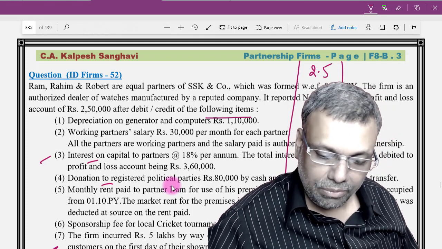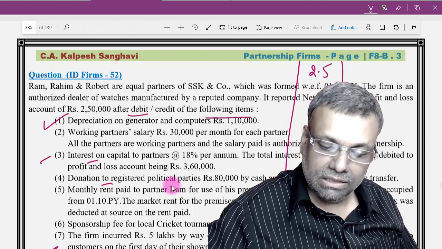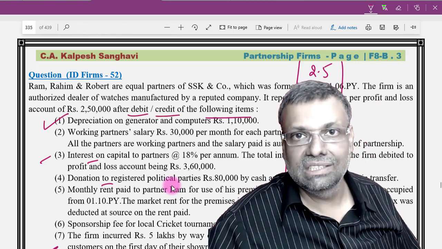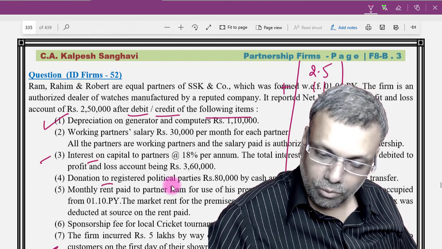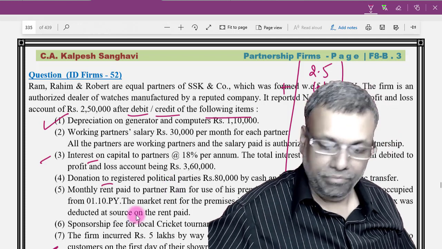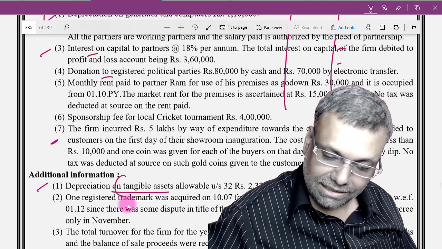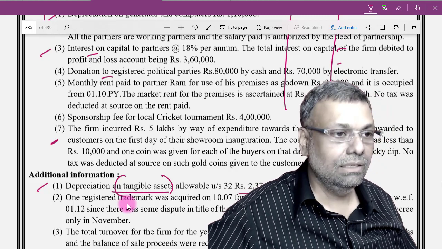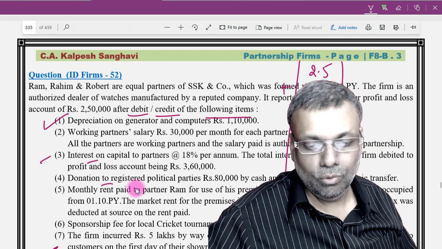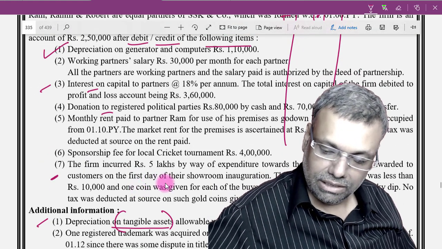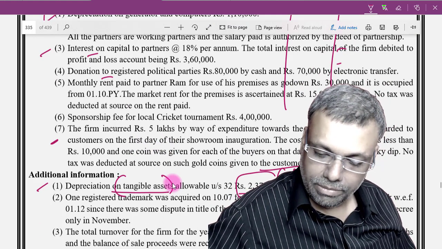Depreciation on generator and computers. This is already debited, that means the book depreciation is added and the tax depreciation is less. Very simple one. So plus 1.1 lakh. And I think the tax depreciation was given somewhere. Depreciation on tangible assets is worth 2,37,500. So if you want, you can do it together with that. So you can say that 2,37,500 will be less. This will be one adjustment.